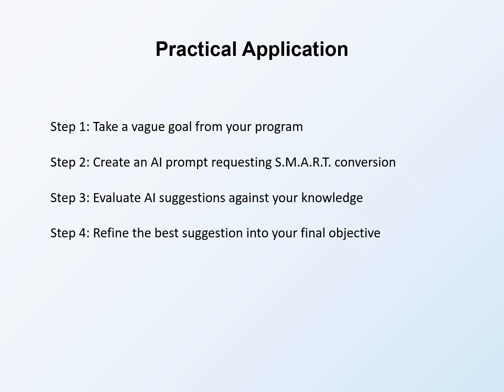Step 3. Evaluate AI suggestions against your knowledge. Are suggestions realistic for your context? Are metrics feasible? Do targets align with your capacity? Apply critical judgment. Step 4. Refine the best suggestion into your final objective. Edit for voice, accuracy, and fit. The final objective should be yours, informed by but not dictated by AI.